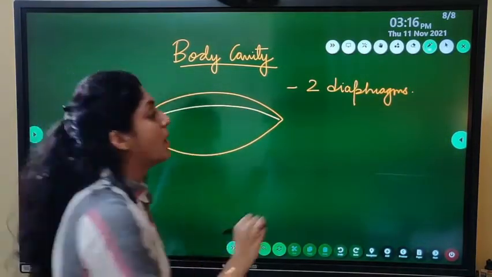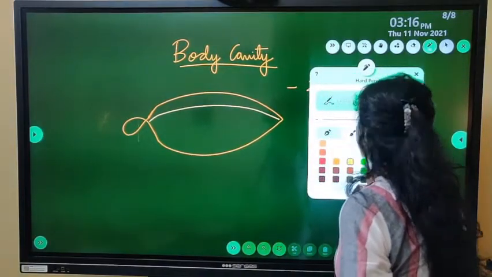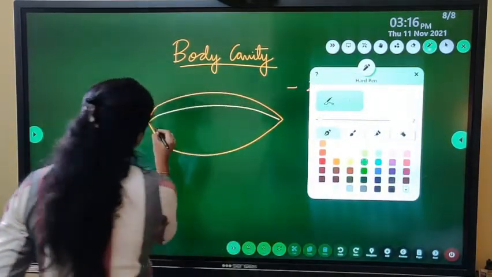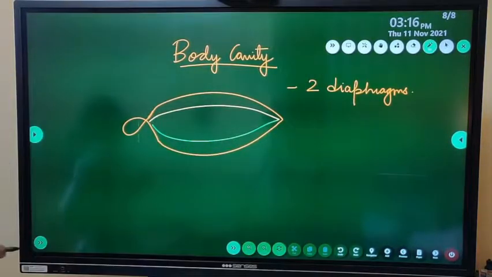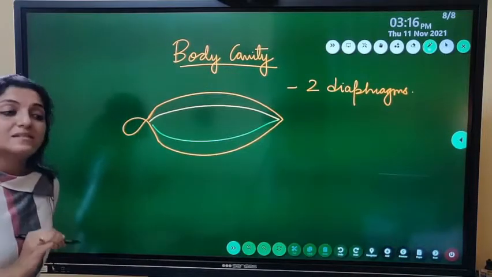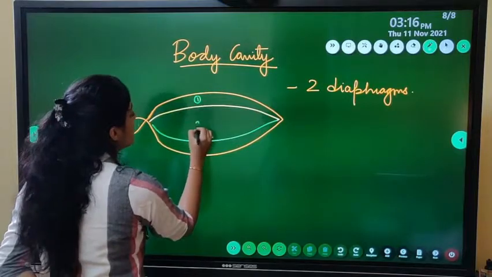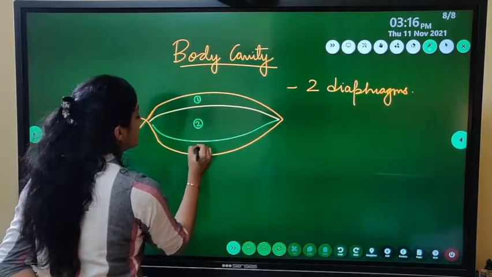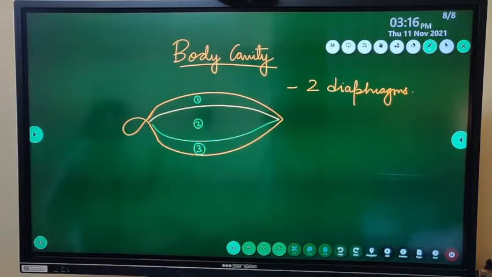And the second one is also horizontal. So the body cavity of the cockroach is divided into three parts. Number 1, number 2, number 3.